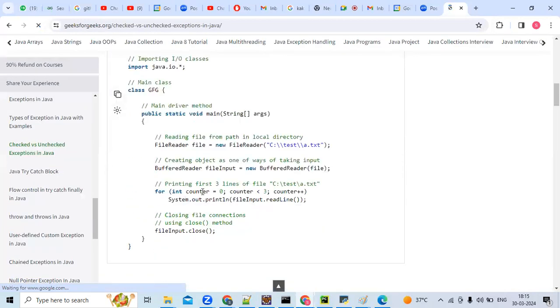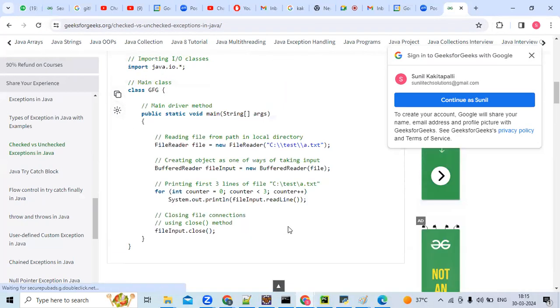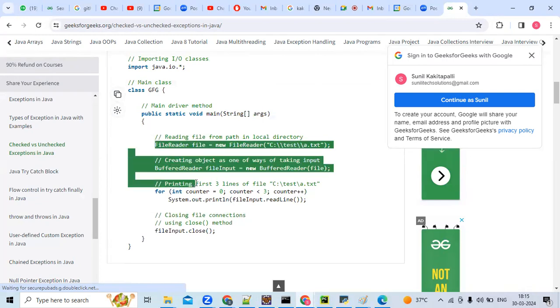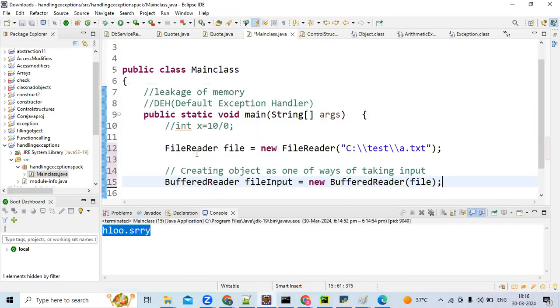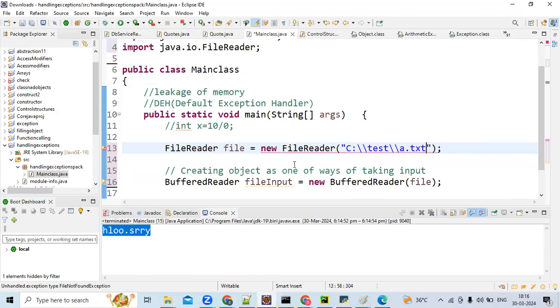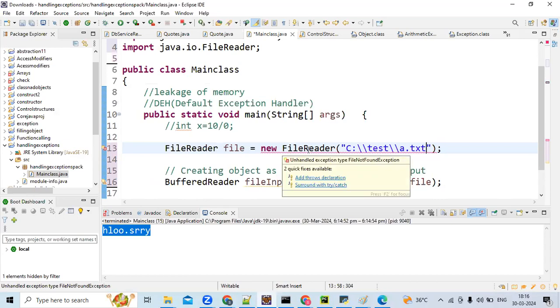See, Sumant, if you see here, this will make you check the exception. Now students, just copy and we'll see these two lines. This we will discuss in the IO chapter. But see here, you are trying to read from a file. What if the file is not there? Your compiler will tell you. Also, at runtime, if the file you're trying to handle gets deleted, what if that happens? Now this will give you a checked exception.